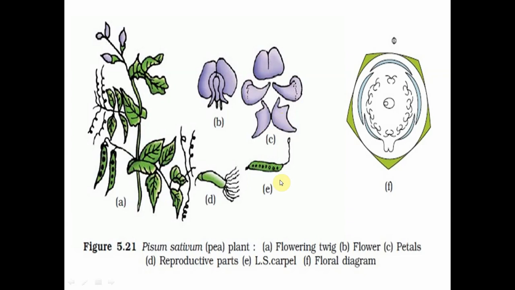And here we see the marginal placentation in the ovary. Ovules are arranged at the margin, and we can see the capitate stigma.